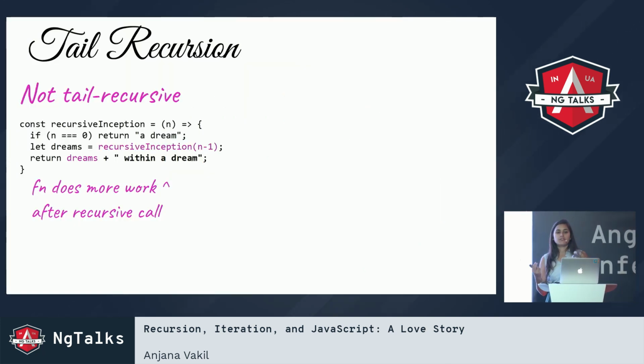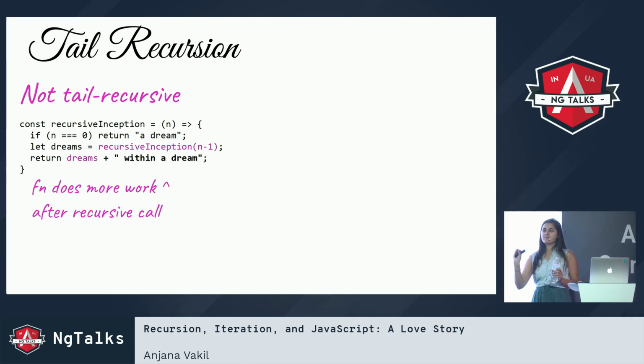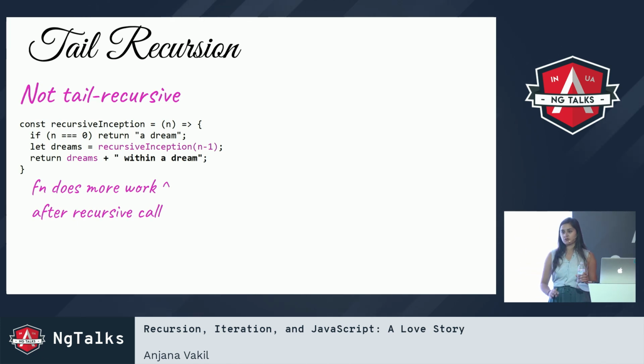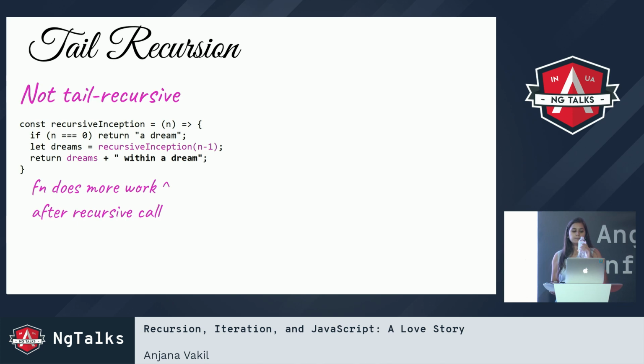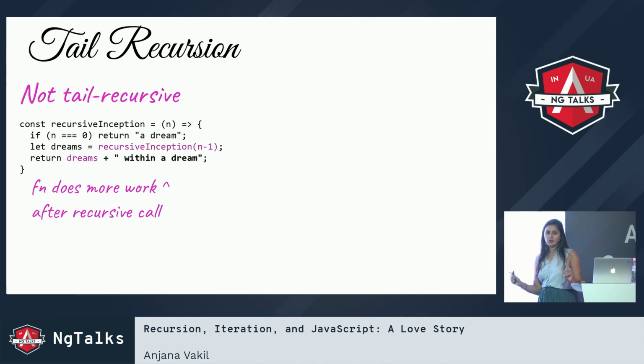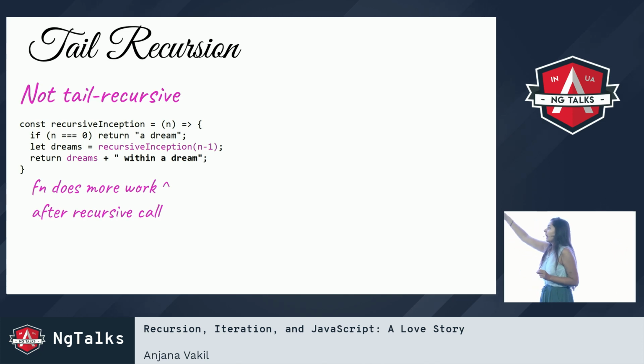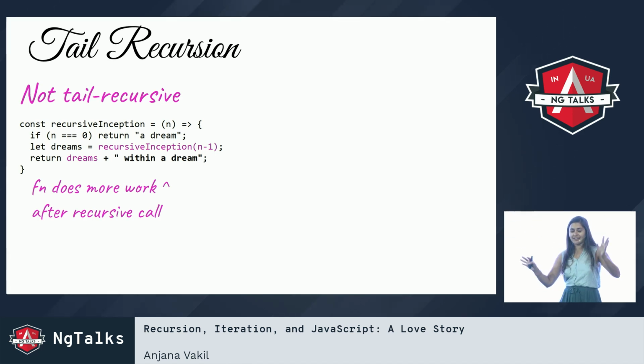All right, well, when we talk about tail recursion, I said that I need my recursive function to be tail recursive in order to take advantage of tail call optimization. The function that we wrote before is not tail recursive. Why is that? What is tail recursion? When I make the recursive call here, it is not the last thing that this function does. The function has to do more work after it makes that recursive call and after that returns. So here I've written it, the recursive call happens on the second to last line, so that's already kind of a warning sign that it's not tail recursive because it's not even on the last line of the function.